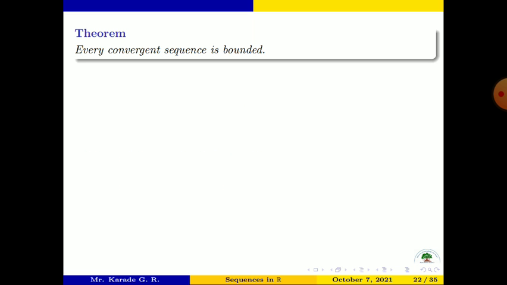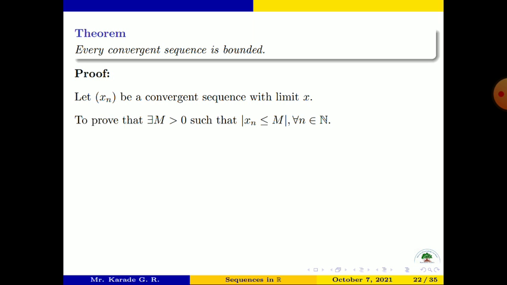Every convergent sequence is bounded. So let us write the proof. Suppose the sequence xn is a convergent sequence having limit x. We prove that there exists m greater than 0 such that mod of xn is less than or equal to m for all n belonging to N. That means we have to show that the sequence xn is bounded.